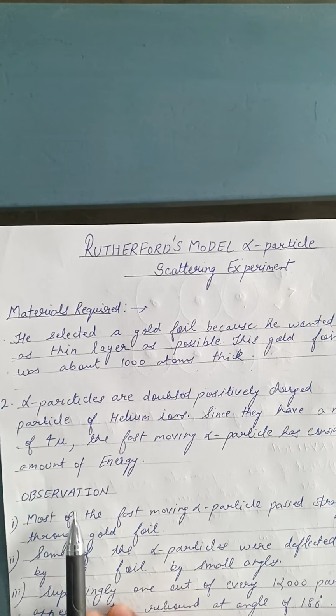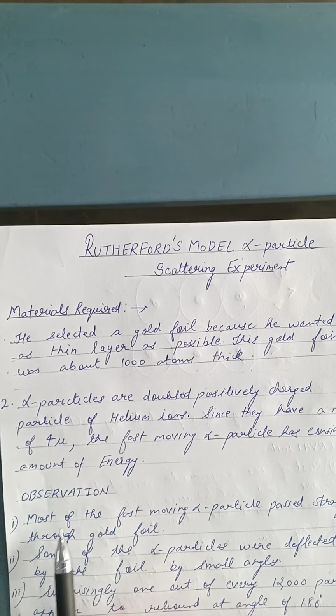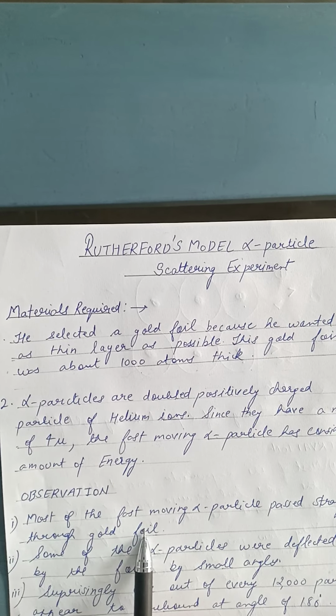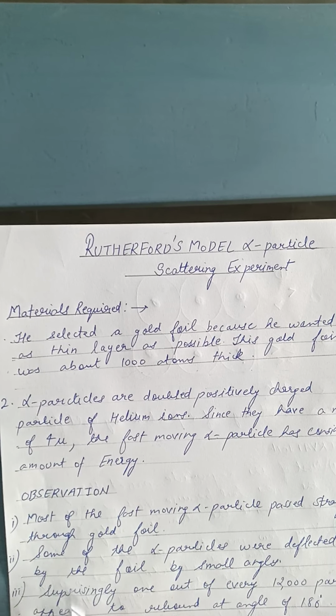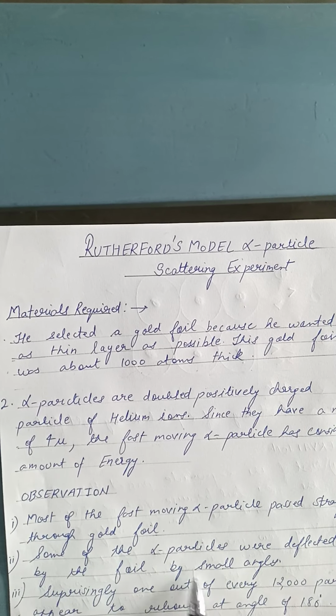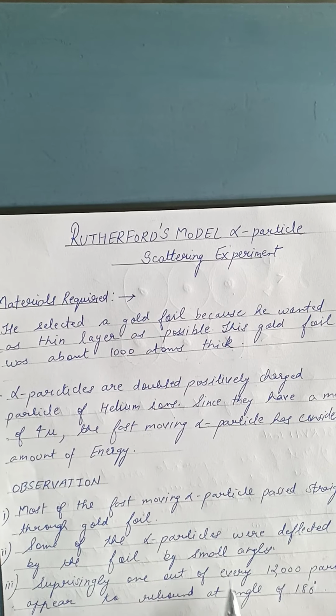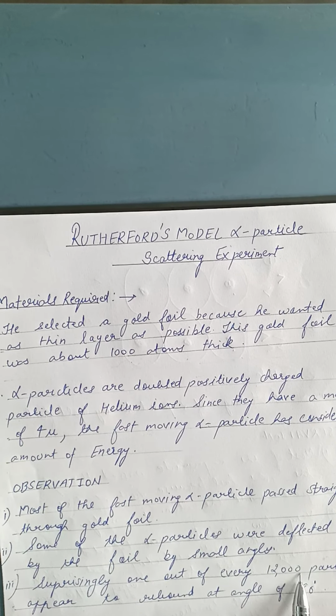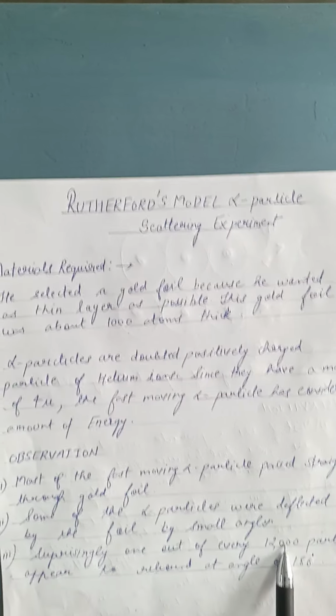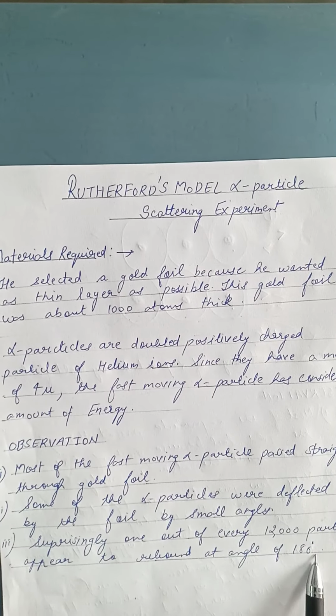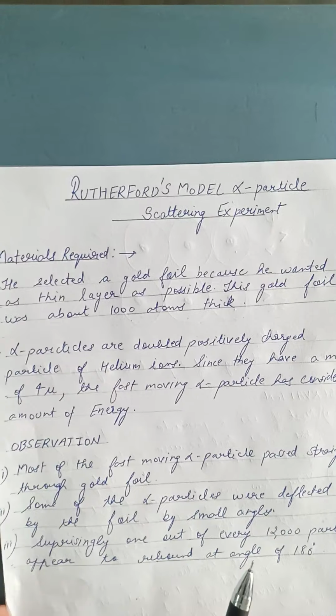Now what are the observations? Most of the alpha particles pass through the gold foil. This is the first point. Second, some of the alpha particles were deflected by the foil by a small angle. And third, surprisingly, out of 12,000, he observed that one alpha particle was rebounded at an angle of 180 degrees.